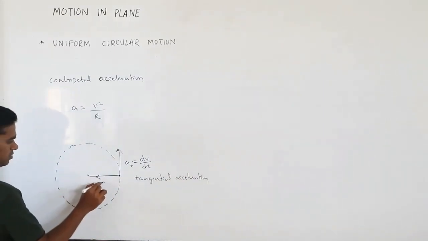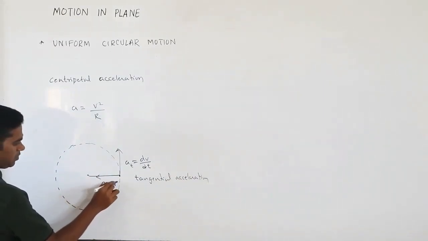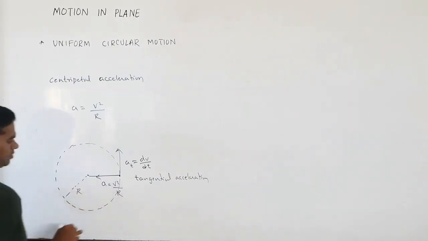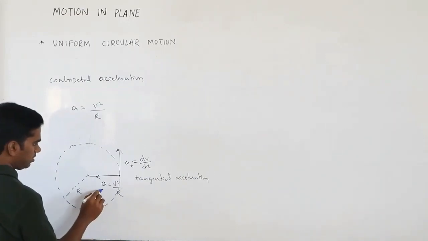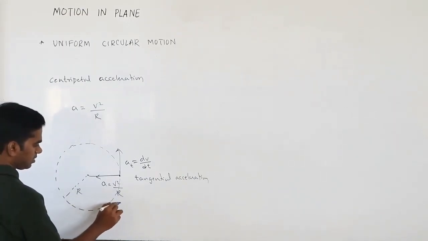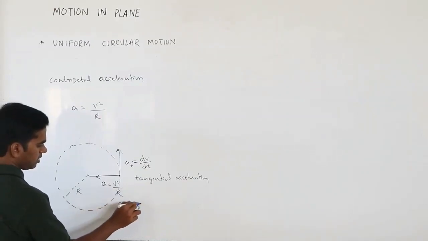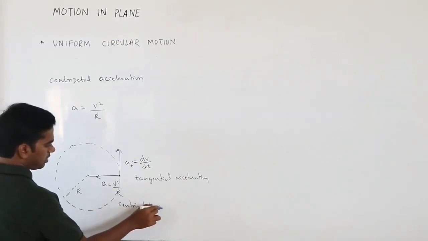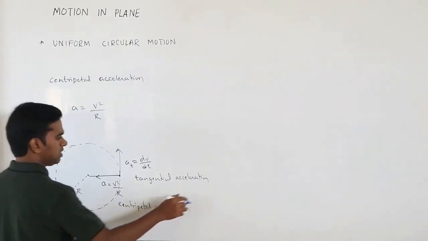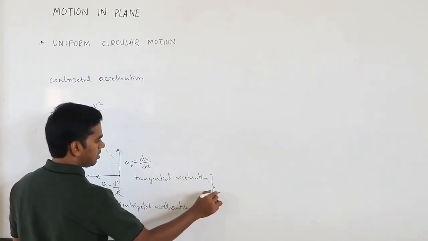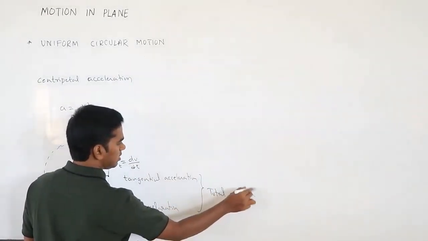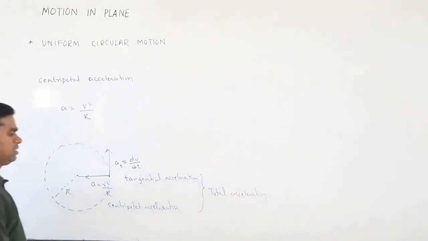Okay, so what about the other one? This is towards the center. We can write it as a equals v square divided by r, where r is the radius. This is what we call centripetal acceleration. The resultant of these two we can call the total acceleration.